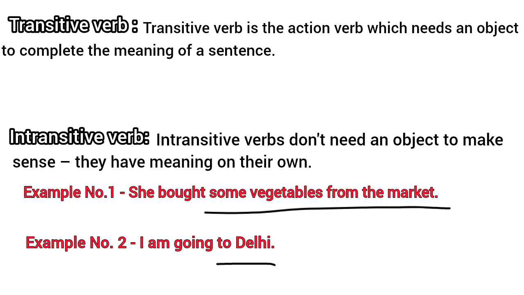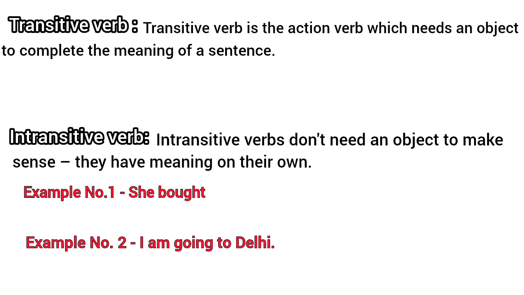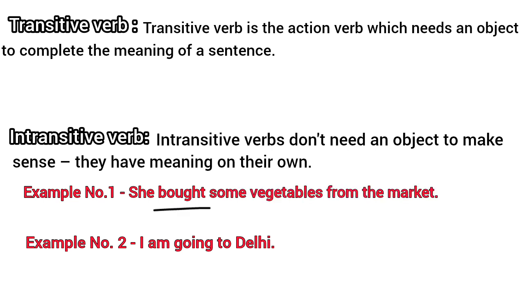If I read the first sentence, 'She bought some vegetables from the market,' and remove the object, I'm saying only 'She bought.' So it sounds like an incomplete sentence. I have to tell what she bought or from where she bought, right? If I only say 'she bought,' the complete meaning, उसने खरीदा, doesn't come. I have to add an object, then the sentence will be complete. So here 'bought', which is an action verb, is a transitive verb.